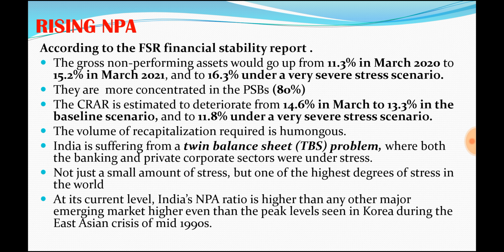That is nearly 80% of the non-performing assets. This is another concern, because private sector banks have only around 5% non-performing assets. So the public sector is faring very poorly.